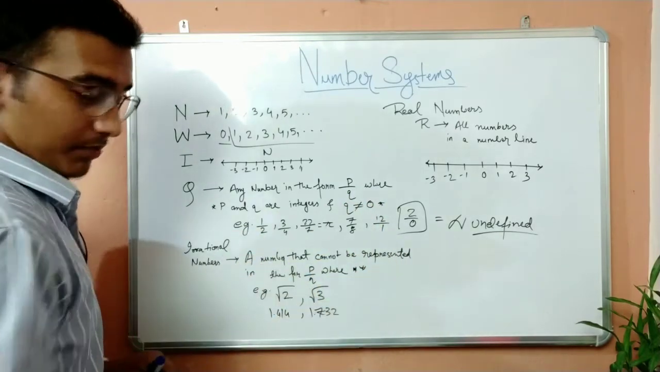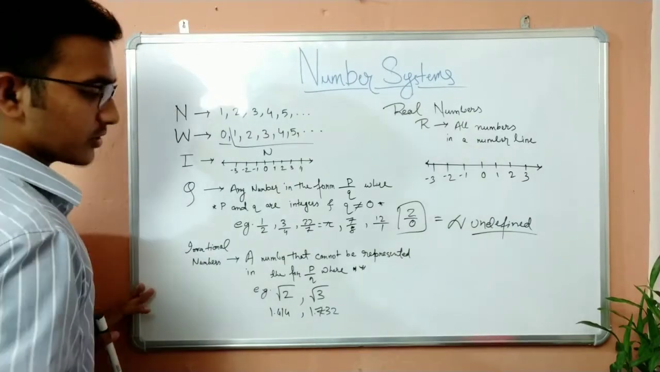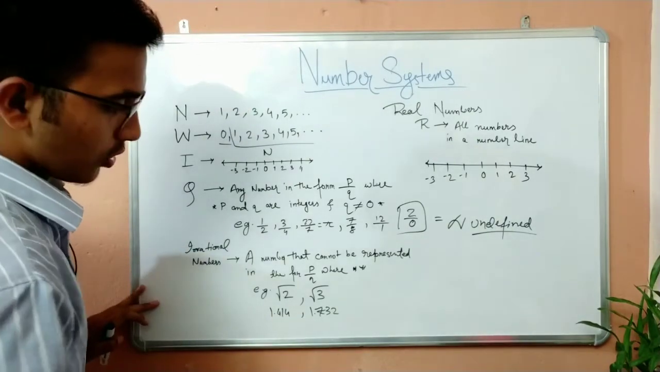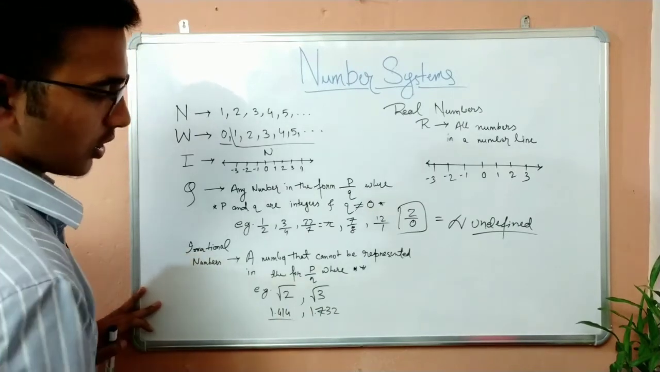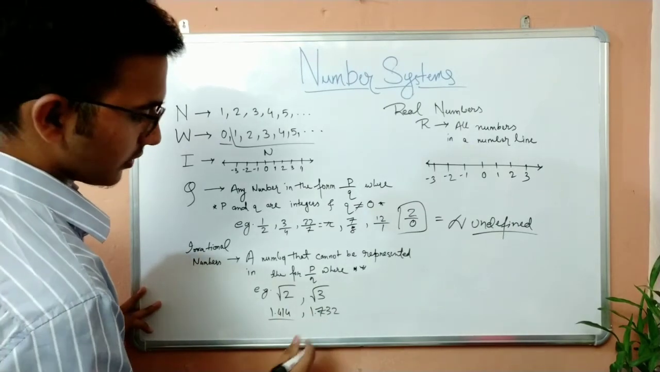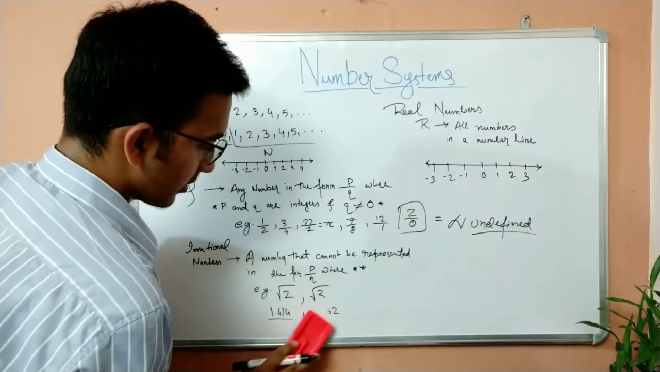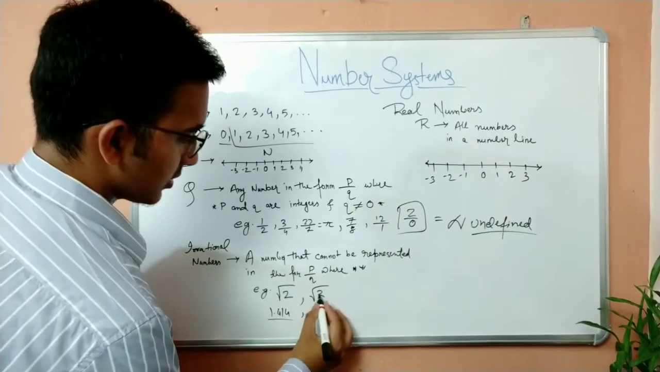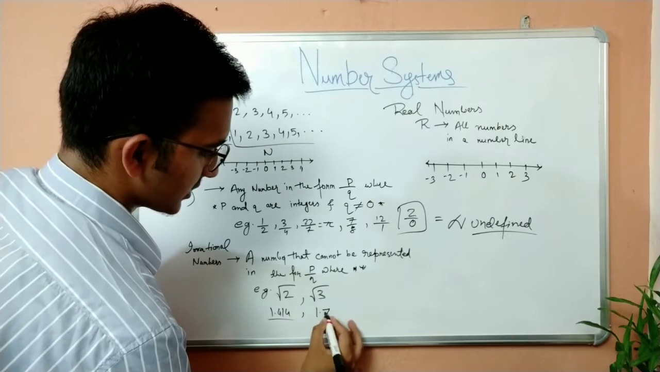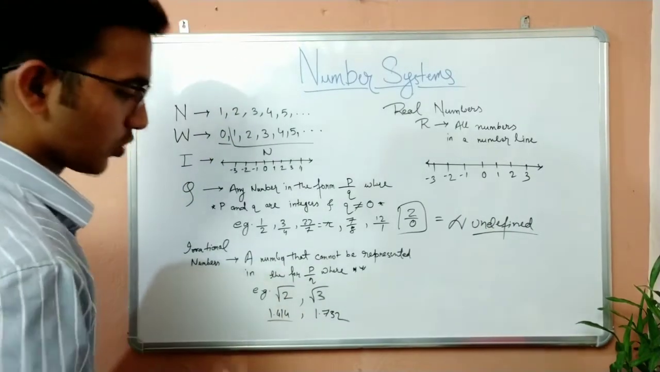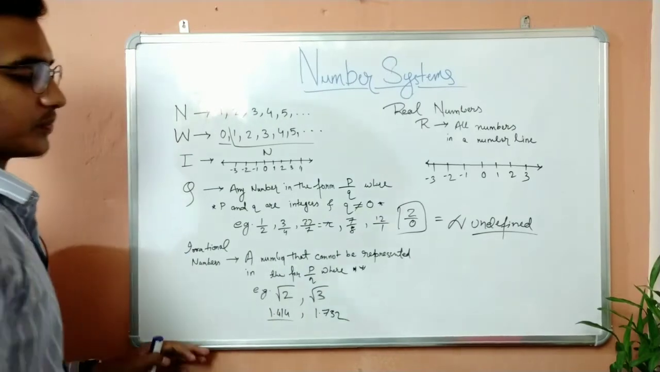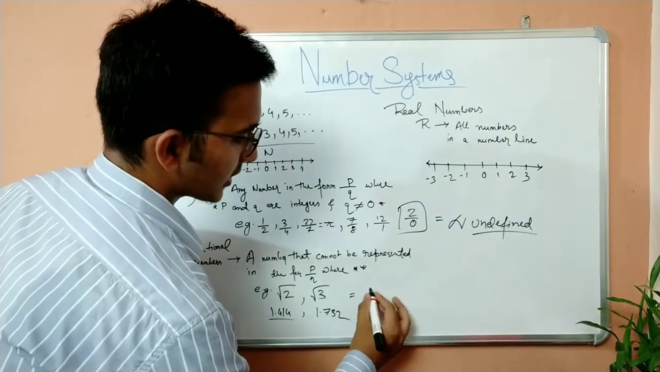So what are the examples of irrational numbers? The examples of irrational numbers are root over 2 or root over 3. Root over 2 is 1.414. Root over 3 is 1.732. If you cannot understand it, I'm writing it again. So root over 3 is 1.732.